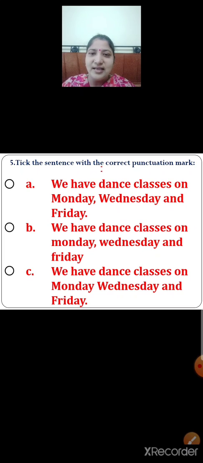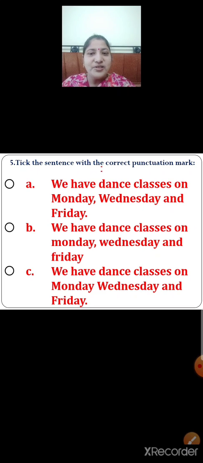Option B. We have dance classes on Monday, Wednesday and Friday. The sentence has started with a capital letter, but the names of the days, Monday, Wednesday and Friday, is written in small. Also, what is missing over here? Yes, full stop. A full stop is missing over here.